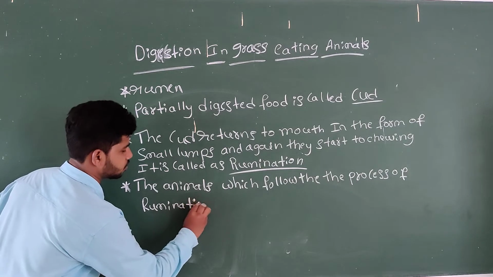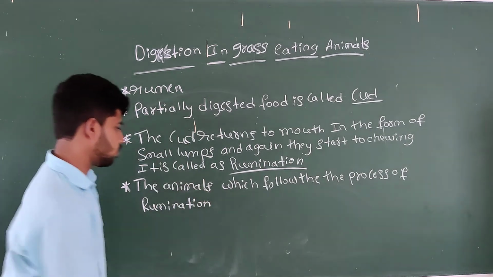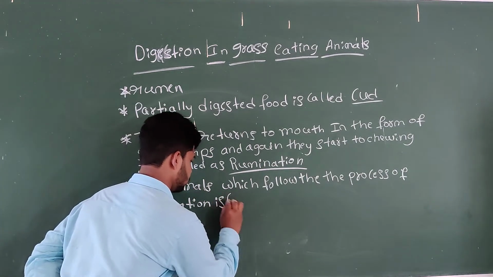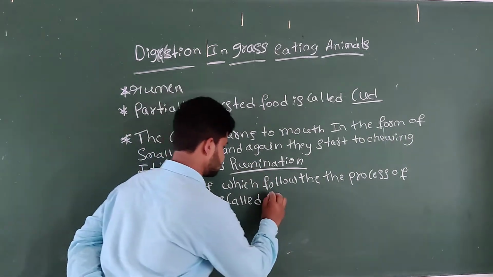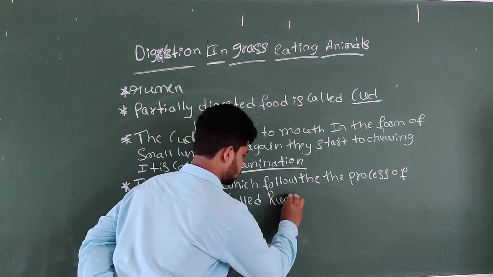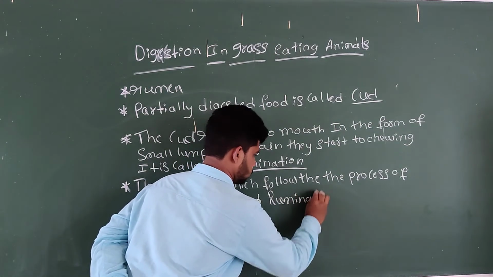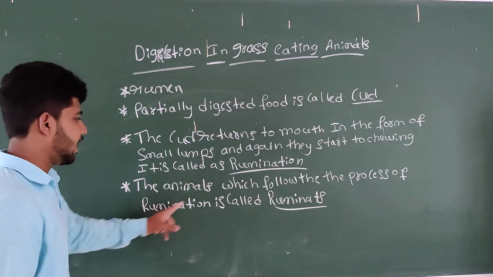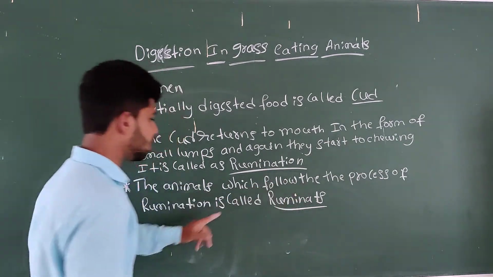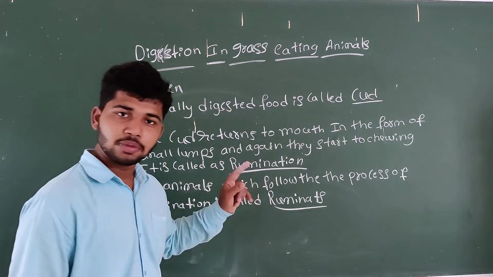The animals which follow the process of rumination are called ruminants. What is rumination?